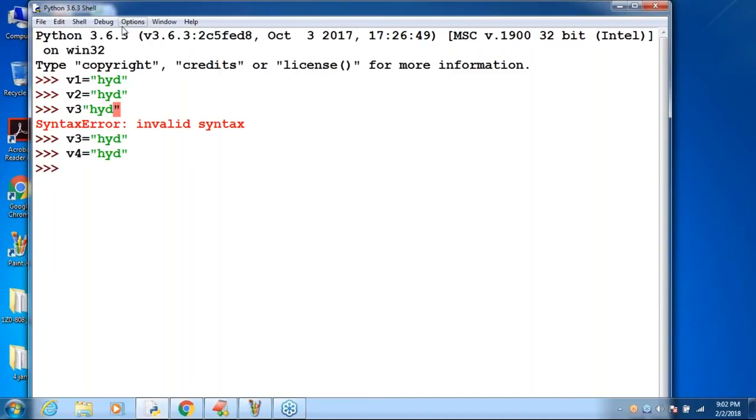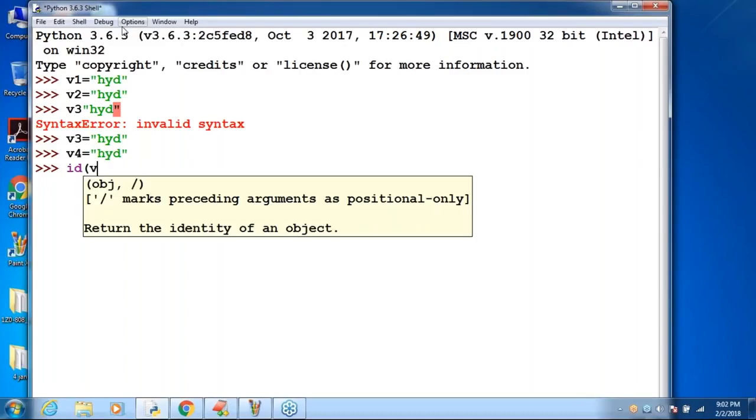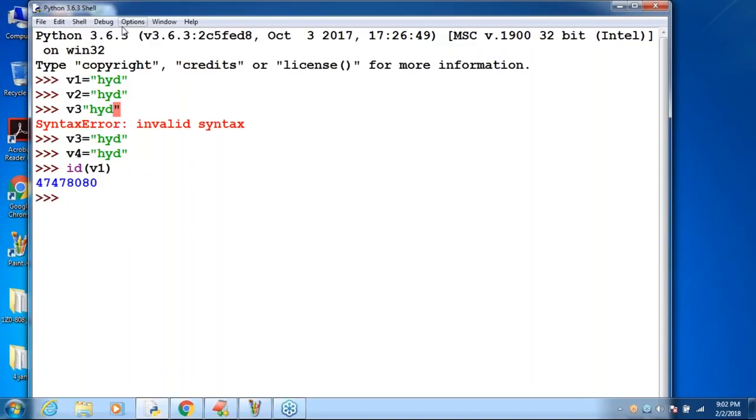Sir, can you please tell how many references are there? Four references: v1, v2, v3, v4. But how many objects are available? Only one object. Where is the proof? You can ask, hey v1, which object are you pointing to? What is the address? I'm asking the ID of v1. What is the answer I'm getting? 47478080. Oh, fancy number.